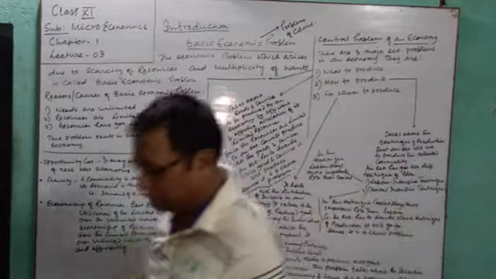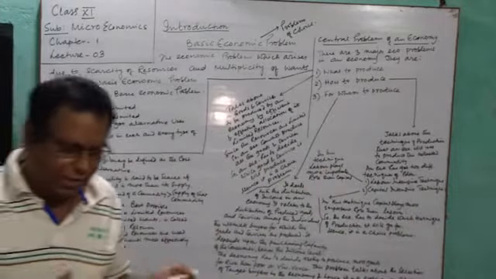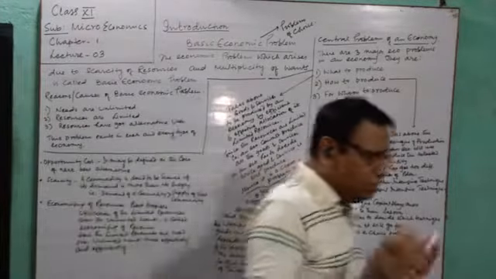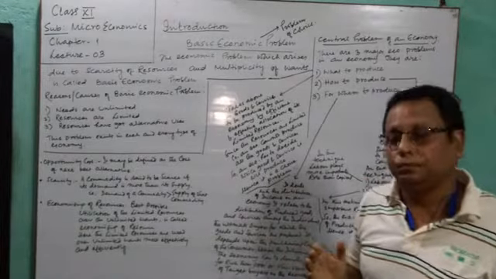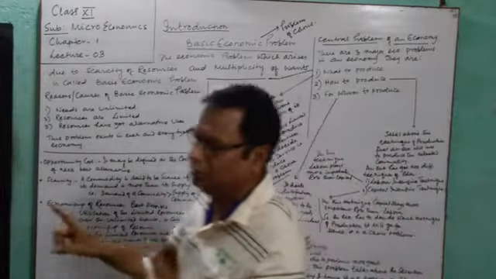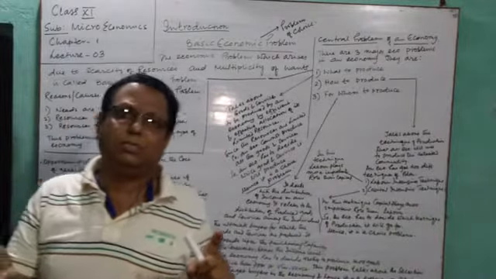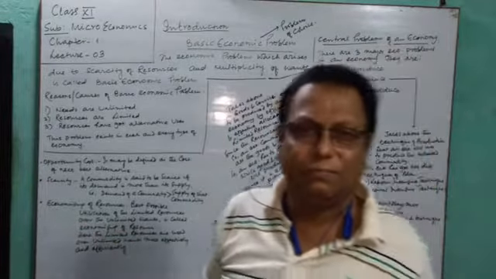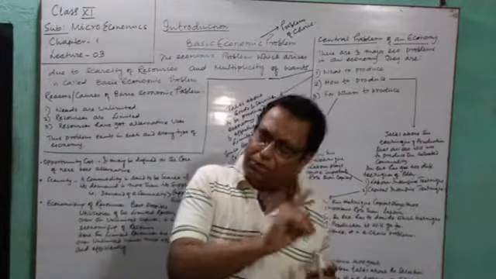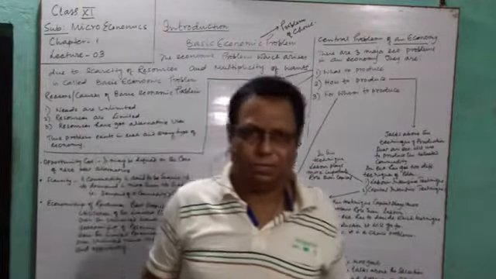Now, dear students, from the very outset, from the first day, I am going on telling one thing, that there are two things. One is resources, the other one is needs. Needs are infinite in nature. Resources are limited in nature.